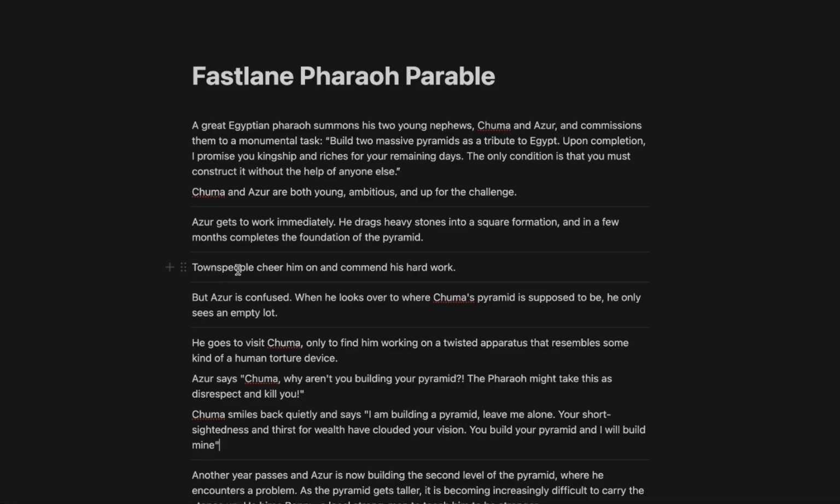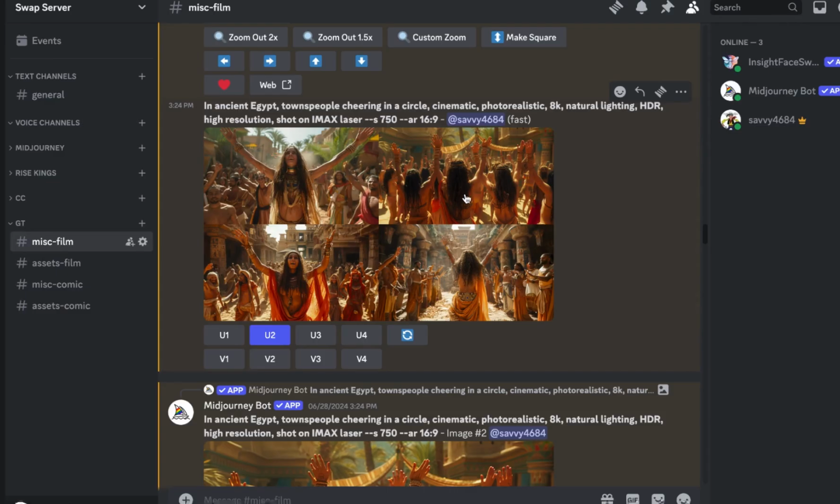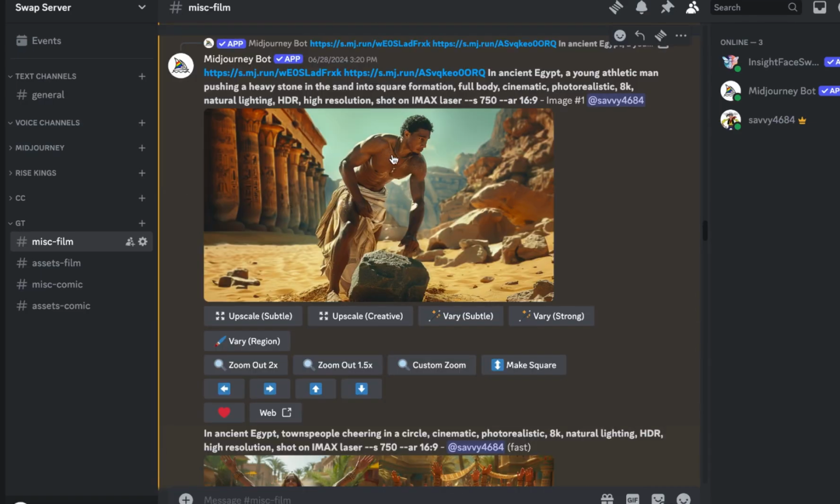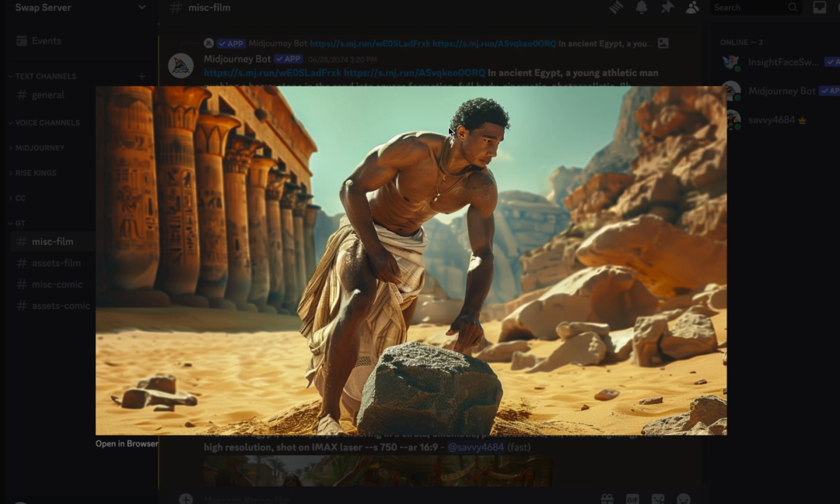Then the next image would be townspeople cheer him on and commend his hard work. So we just have people in a small town in ancient Egypt, and I went for this one. One thing still for consistent characters: you will notice that even though we take an image as inspiration, the character still won't look like what we had originally.